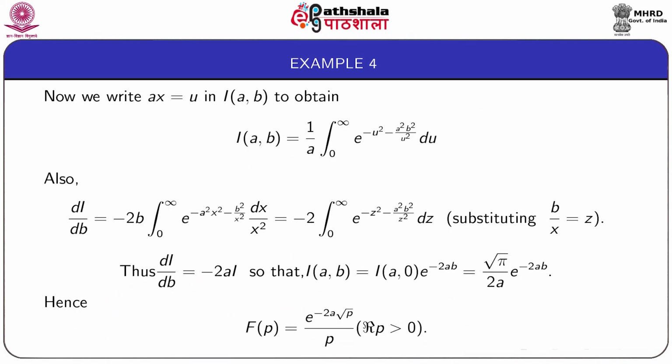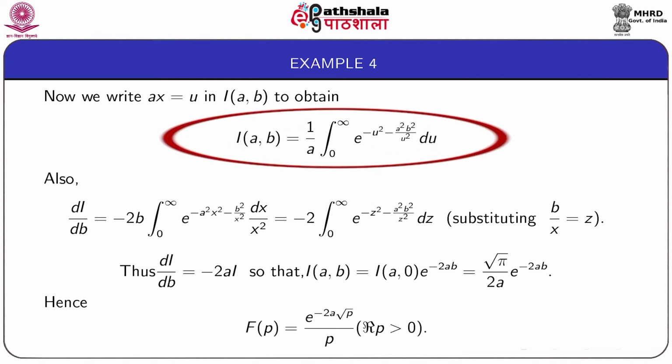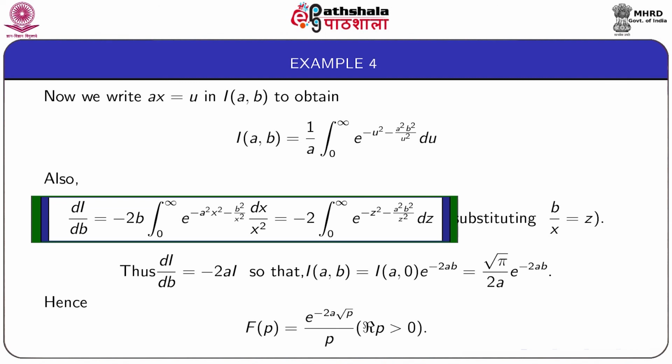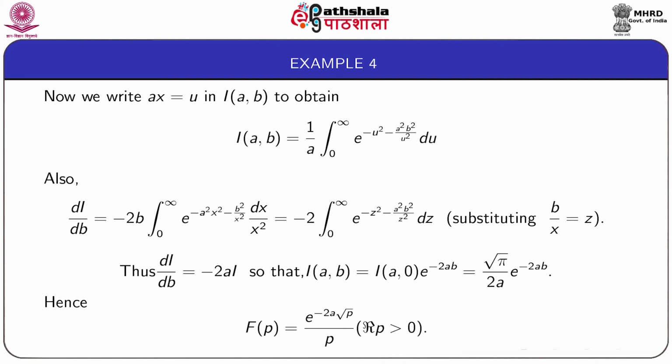Now we write a x equal to u in the integral I(a,b), so that I(a,b) is equal to 1 by a integral from 0 to infinity e to the power minus u square minus a square b square by u square du. Then dI by db is equal to minus twice b integral from 0 to infinity e to the power minus a square x square minus b square by x square dx by x square.